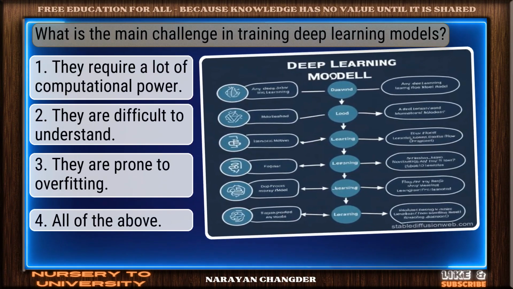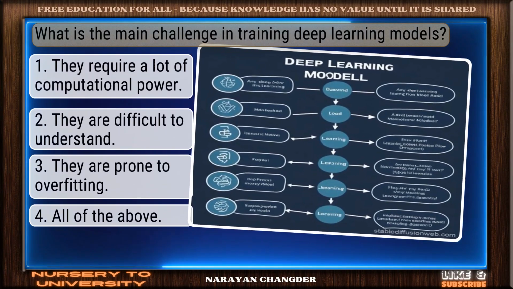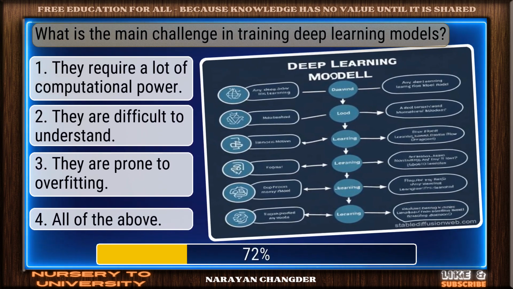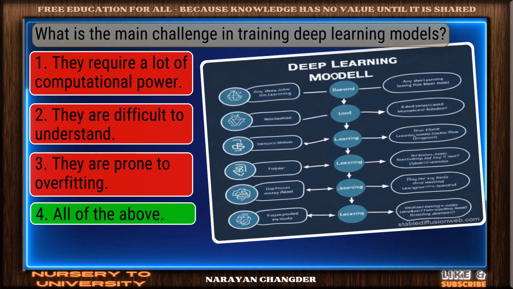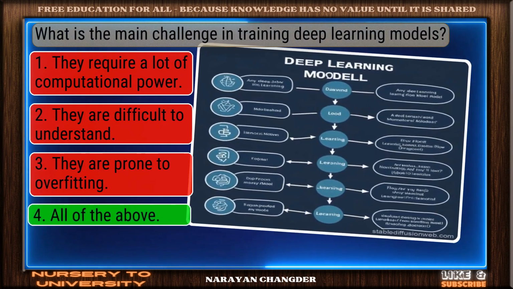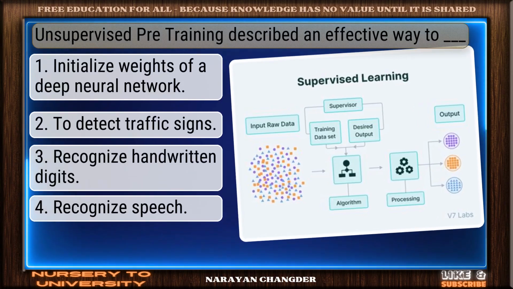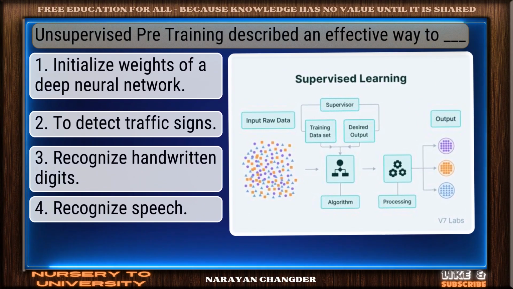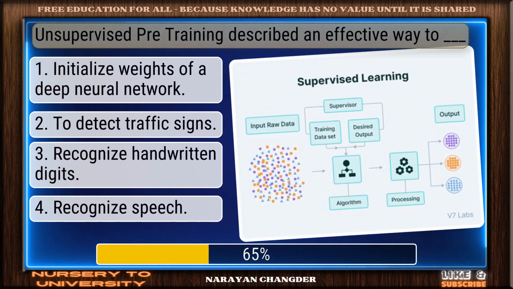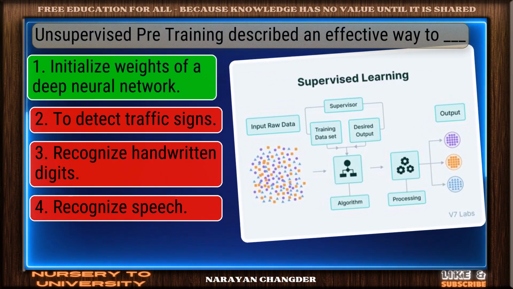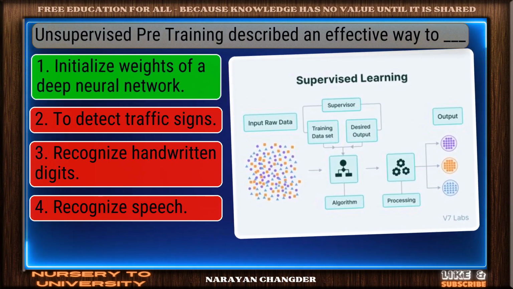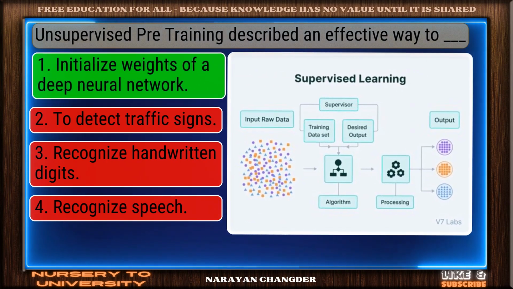Question number 11. What is the main challenge in training deep learning models? Smart pick. All of the above is the correct choice. Question number 12. Unsupervised pre-training is described as an effective way to dash. Excellent choice. Initialize weights of a deep neural network is the right answer.